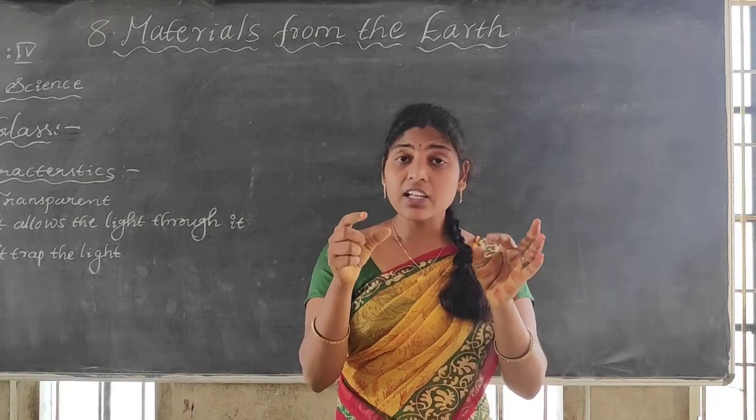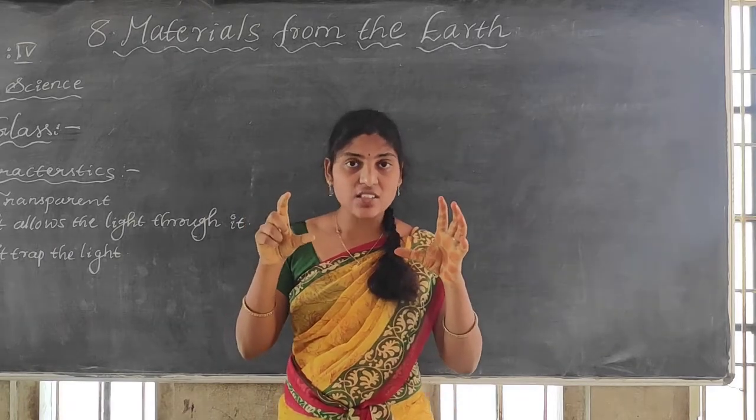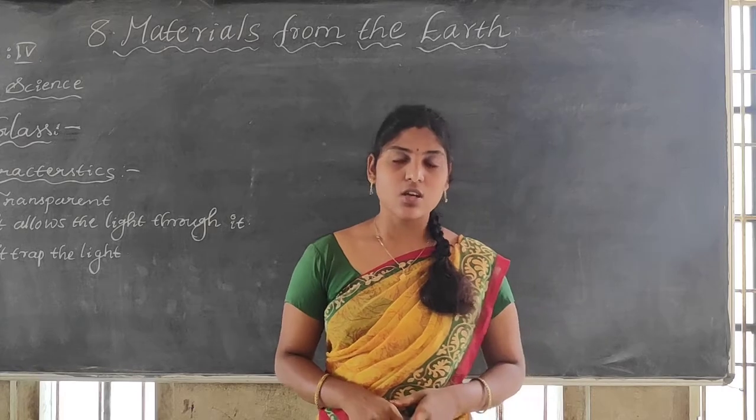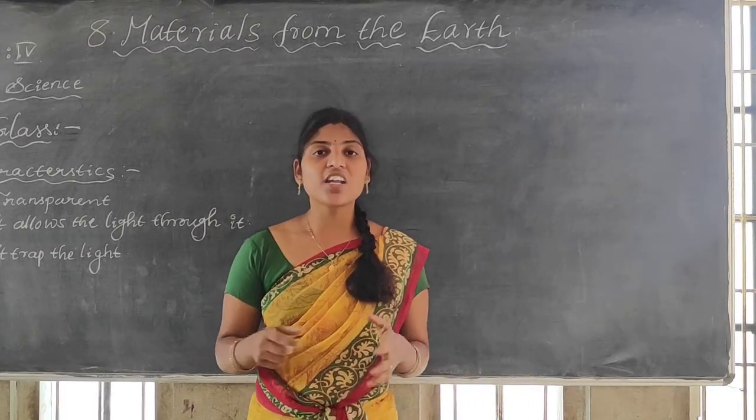So the buildings we are making with glass to plant the plants, those buildings we call greenhouses. What do we call the buildings? Greenhouses.